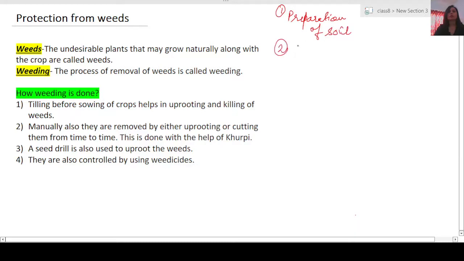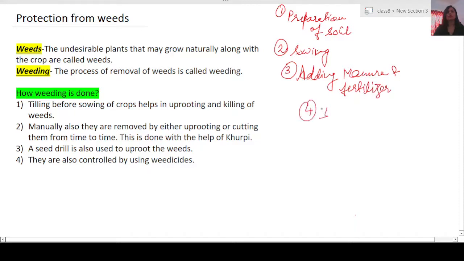The second step was sowing, followed by adding manure and fertilizers, and after that we understood irrigation, that is giving water to the crop.